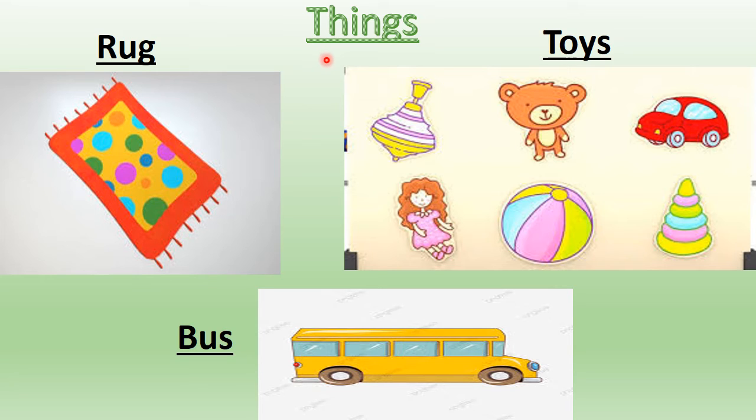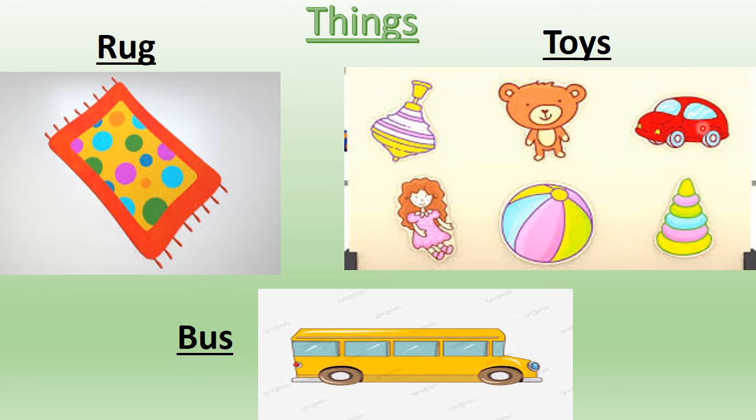What are things? Things are basically non-living things. In the heading of things we would actually mention non-living things. So I told you what non-living things are. Non-living things are things which cannot move around on their own, which cannot grow, which cannot breathe. All these are non-living things. There are so many non-living things around us.